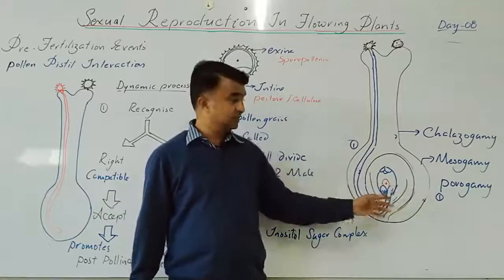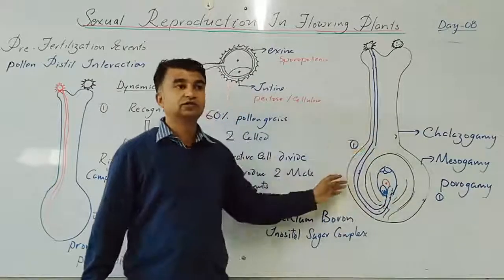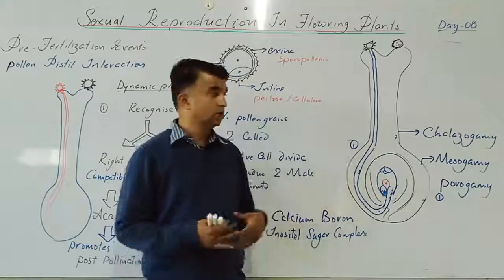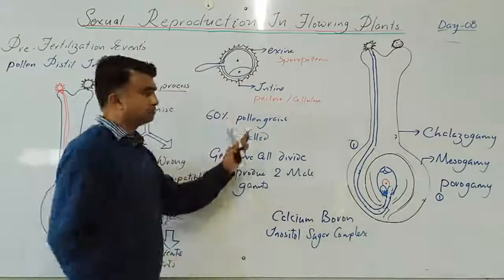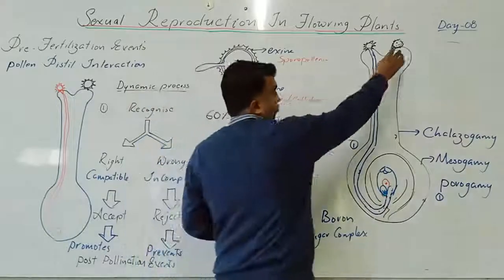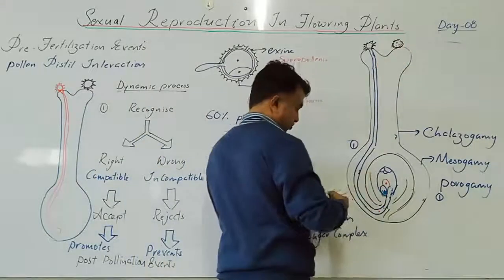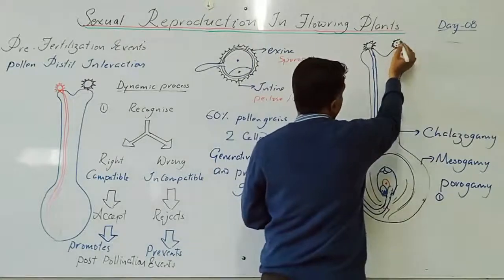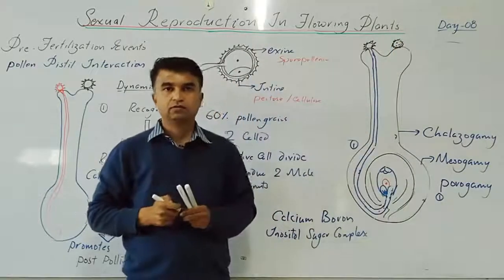Yes. So these are the events that take place just before fertilization. So this is about pre-fertilization. If the pollen grains are in the 3-cell condition, then at dehiscence the pollen grain already releases one vegetative cell and male gametes.